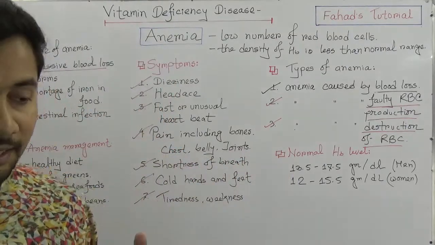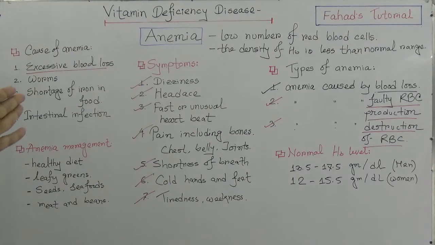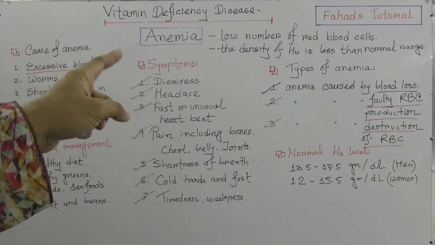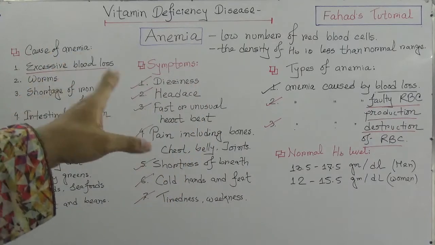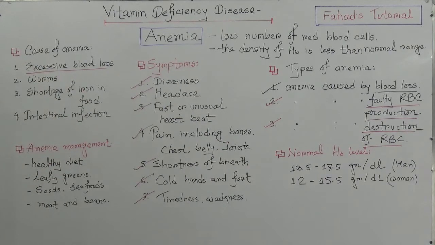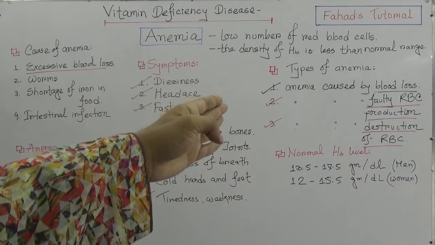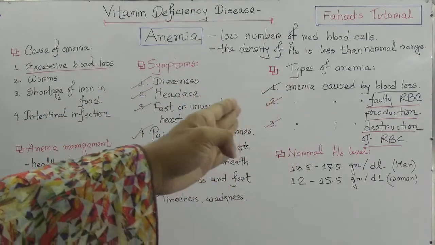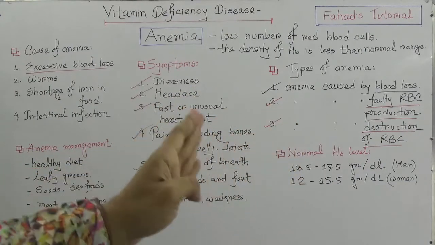In short, anemia is the condition where there is a low number of red blood cells, or the hemoglobin density is less than the normal range. The causes of anemia can be of four types, though there are a lot of other causes, but I am saying only four here: excessive blood loss, worms, shortage of iron in food, and intestinal infection. You may know the anemic patient management in case of food supplement, and the types of anemia can be three: caused by blood loss, faulty RBC production, and destruction of RBC.